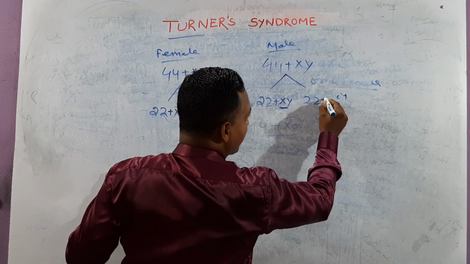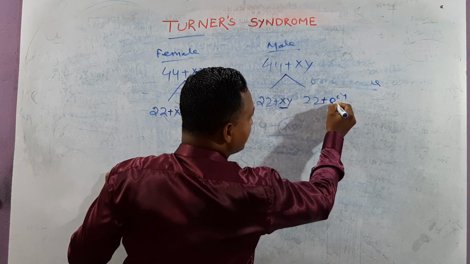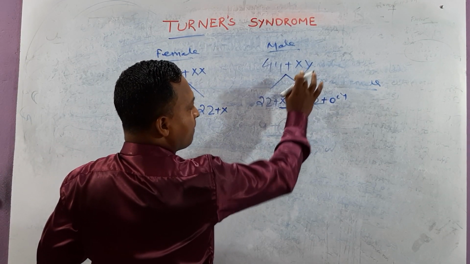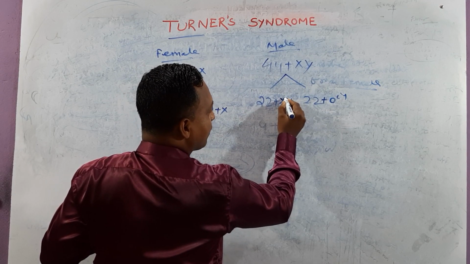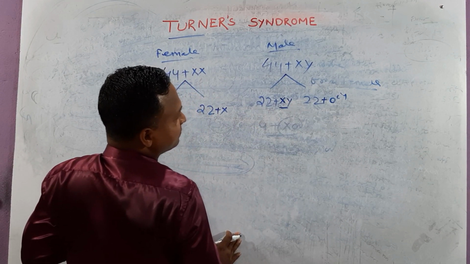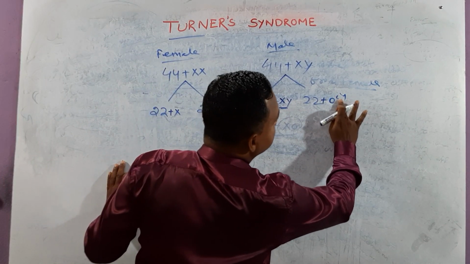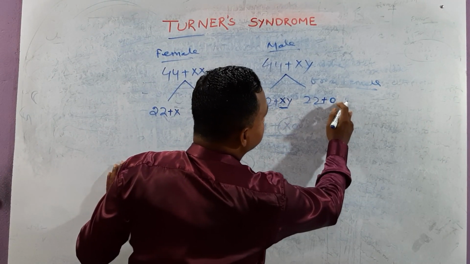And try to guess, my dear, which one? This side 0. Meaning, during crossing over, X chromosome is not separated from Y chromosome. They are together and enter one gamete. So this is which meiosis? Abnormal meiosis.